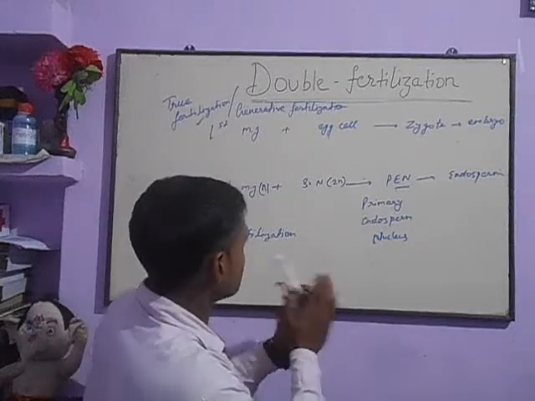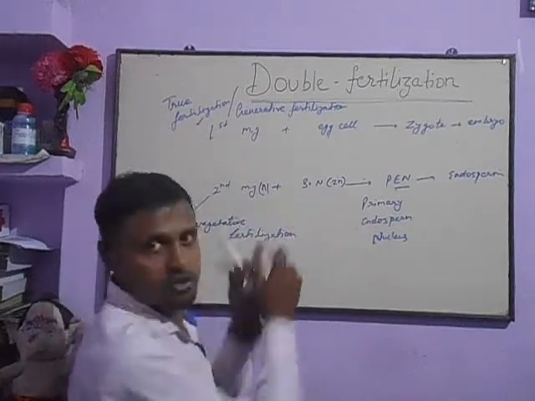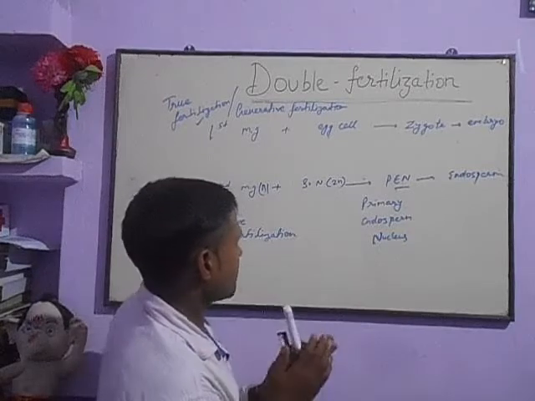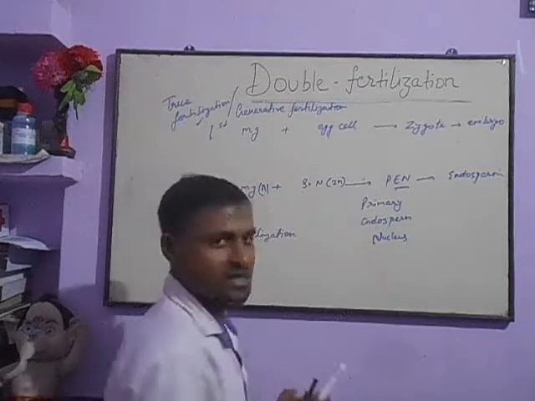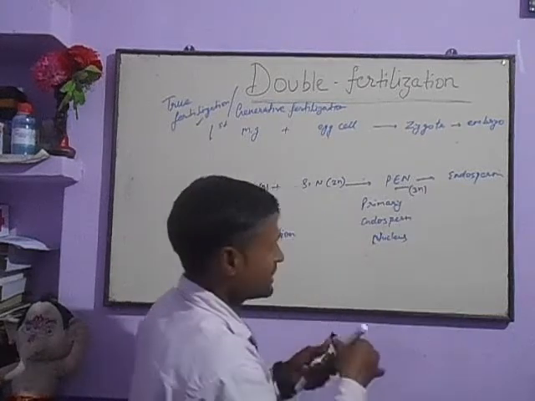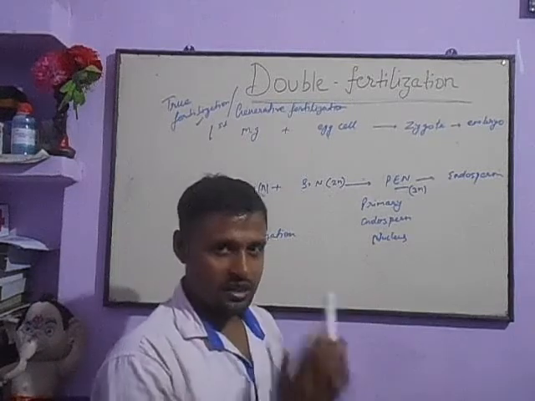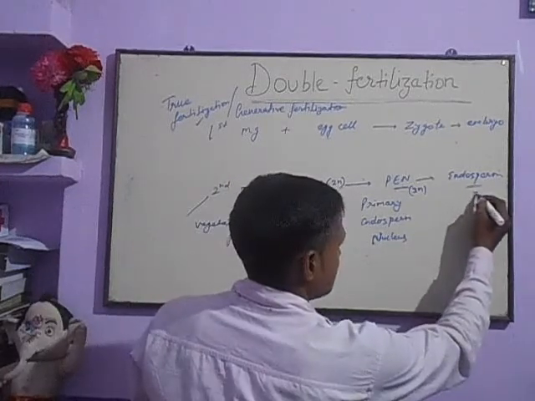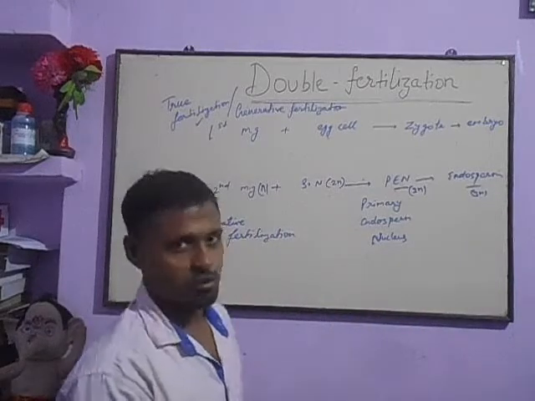So what will be the result after the fusion of these two different types of cells, one having single n and the other having double n? The sum will be triple n, 3n, and this condition is known as triploid. That's why we say the endosperm in angiosperms is triploid.